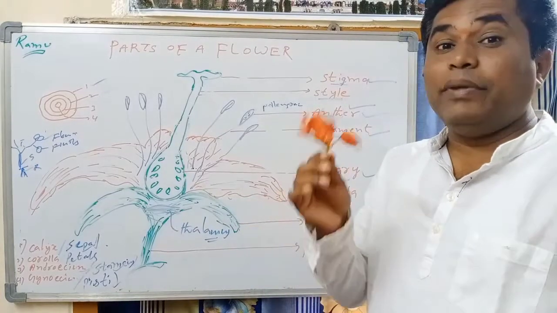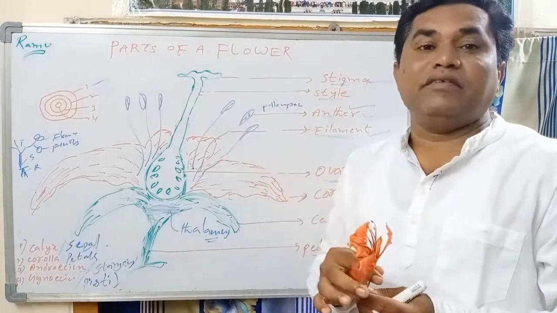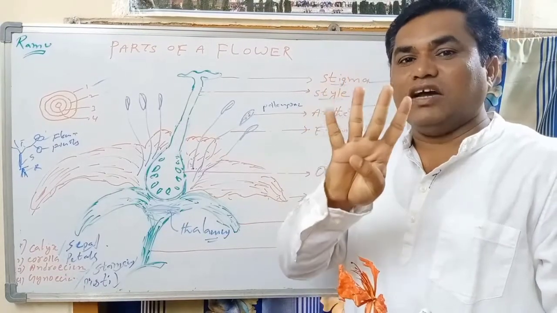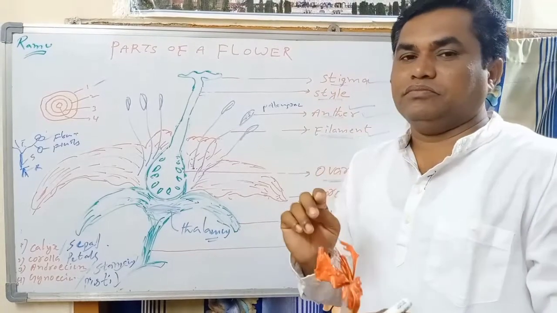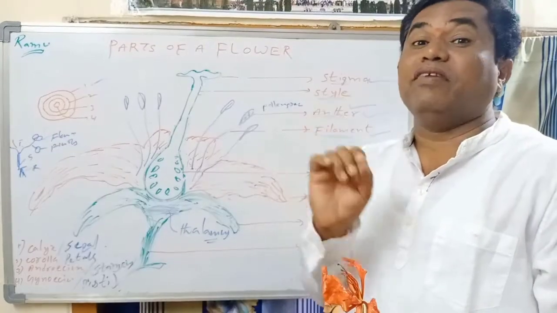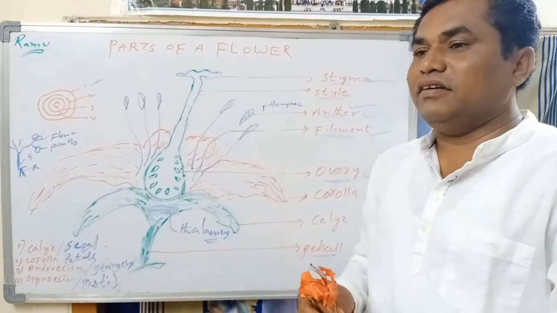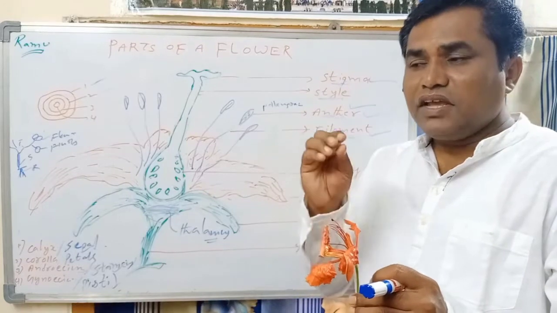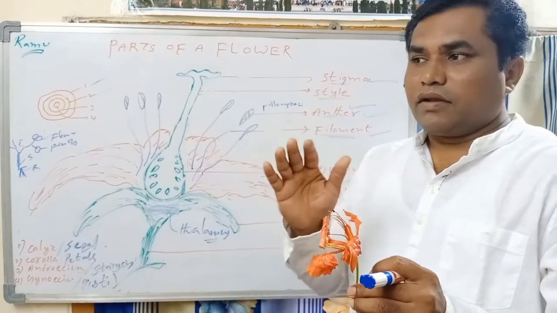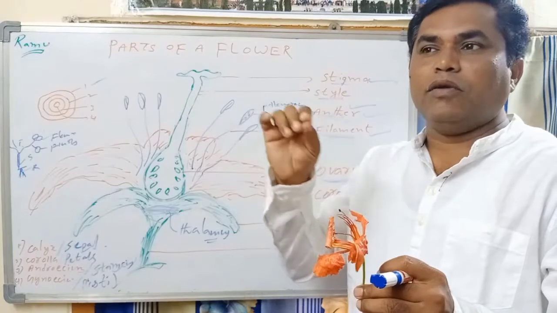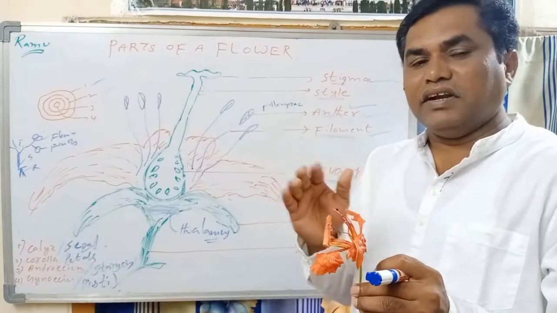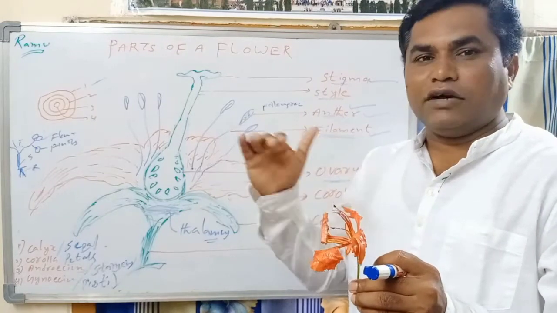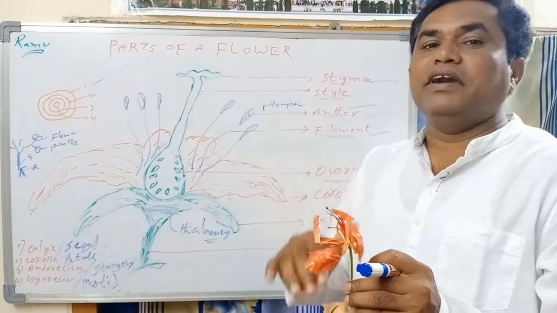Now let us take what is a complete flower. When should we say a complete flower? A complete flower consists of 4 floral parts: calyx, corolla, androecium, gynoecium. That flower is called what? Complete flower. So what is an incomplete flower? If any floral part is absent, either gynoecium or androecium or calyx or corolla, if any one is absent, it is called an incomplete flower.